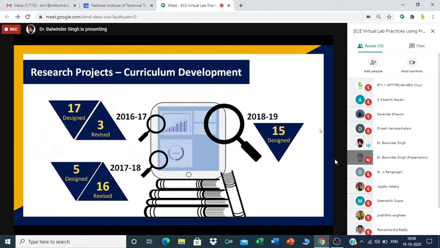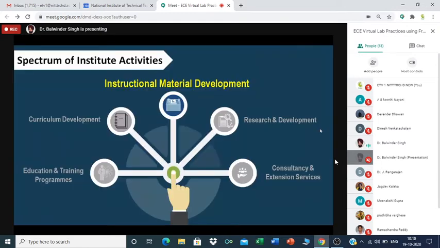In 2018-19, we designed 15 curricula for different subjects belonging to different trades. So there is a full-fledged curriculum development department named CDC, Curriculum Development Center, which is taking the lead in developing the curriculum for various engineering and polytechnic institutions along with the other departments. Instruction material development is also a major activity at NITER Chandigarh.